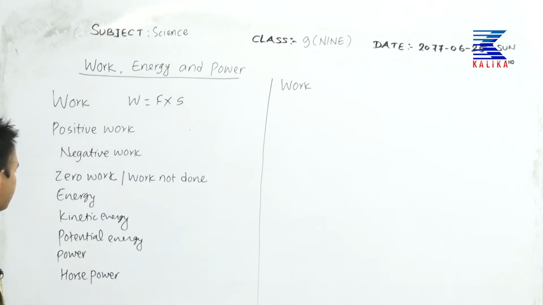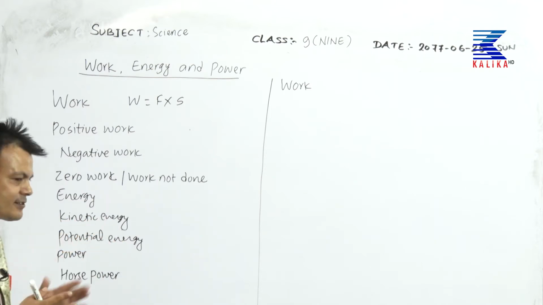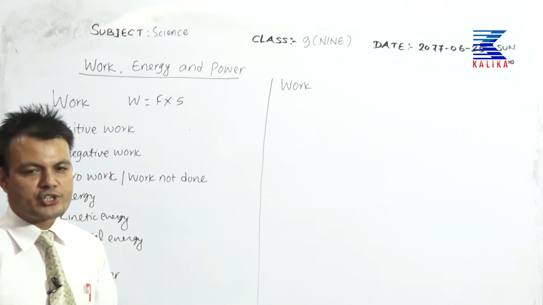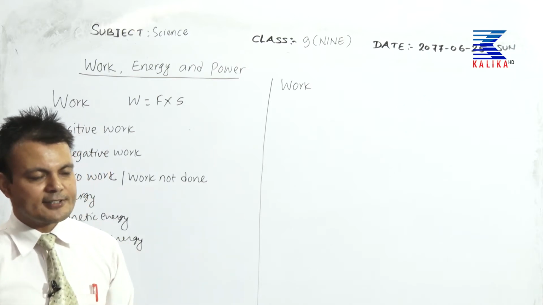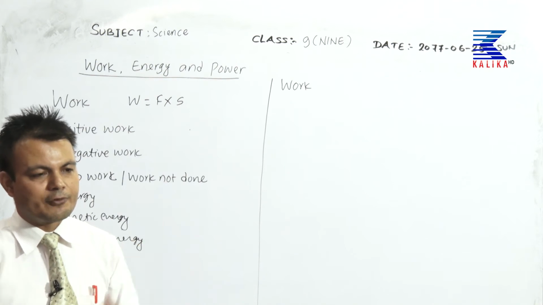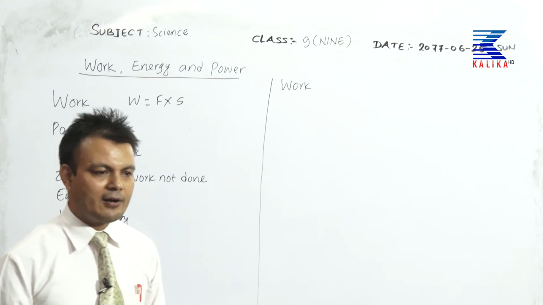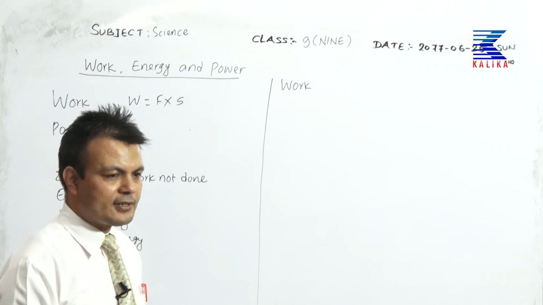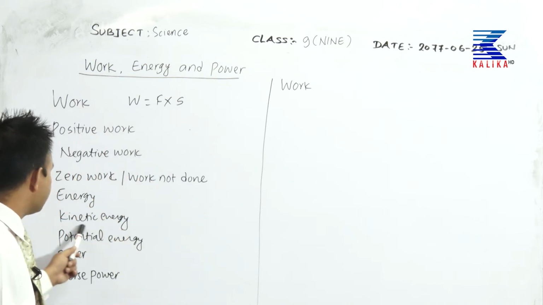Energy, the capacity to do work, is called energy. Mechanical energy is of two types. One, kinetic energy, the energy possessed by a body because of its motion. For example, the energy present in a flying aeroplane, moving car, rolling stone, flowing river, or blowing wind, that sort of energy is kinetic energy.